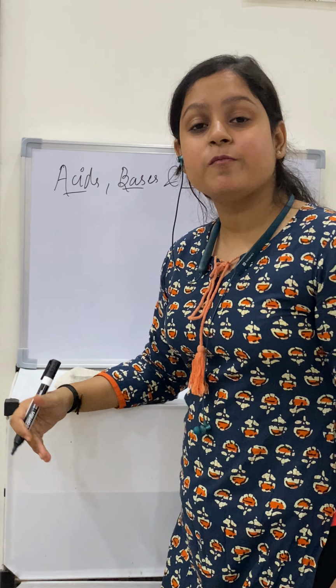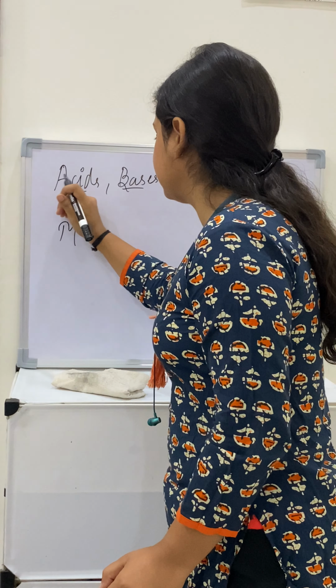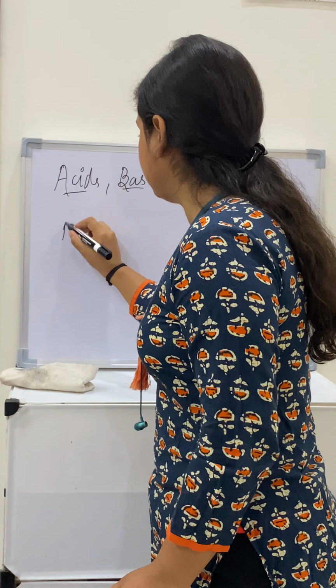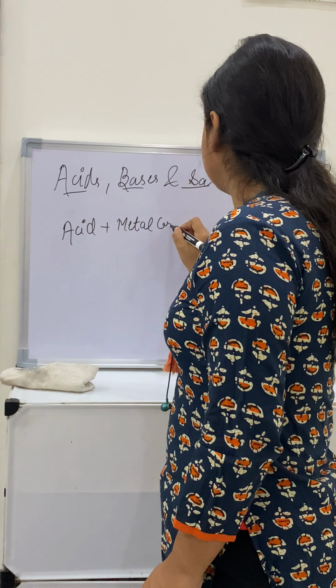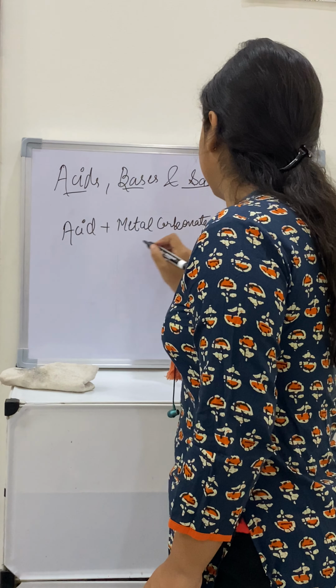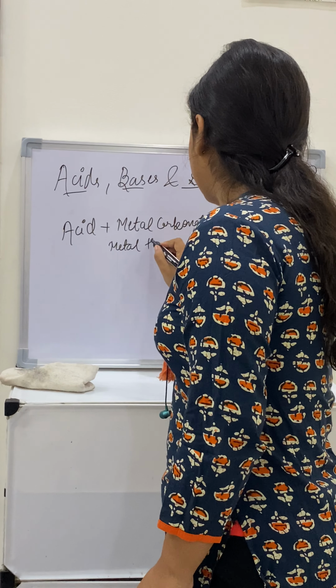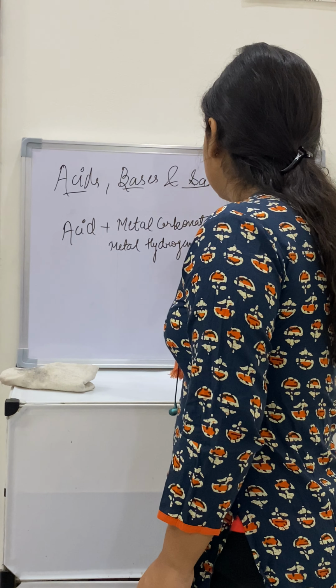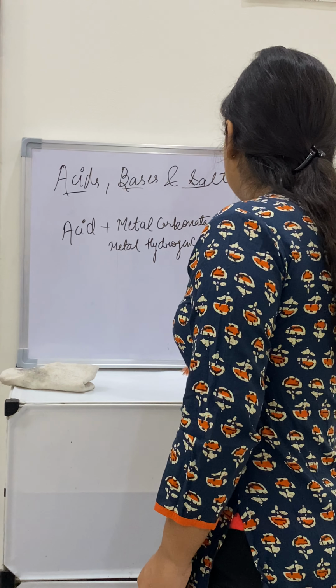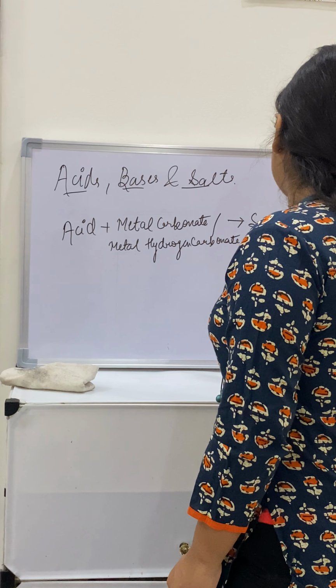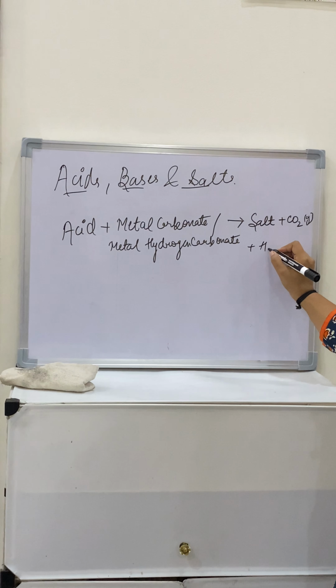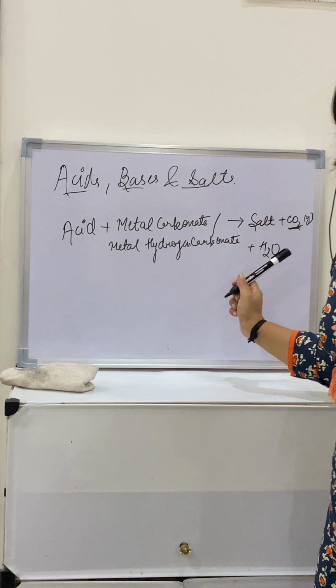Now acids also react with metal carbonates, metal hydrogen carbonates, and they release a different gas that is known as carbon dioxide gas. Acid reacts with metal carbonate or metal hydrogen carbonate to give which gas? First it will give salt plus CO2 gas and water. Now this time CO2 gas is released.